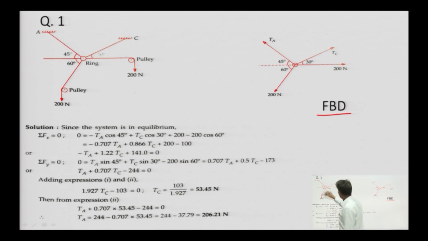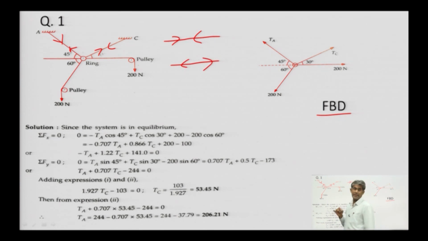In this string, if there is a tension, then it can be represented by this, and if it is a compression force, then the direction of the force can be represented by this. In a string only tension can be there, so I am using this sign.